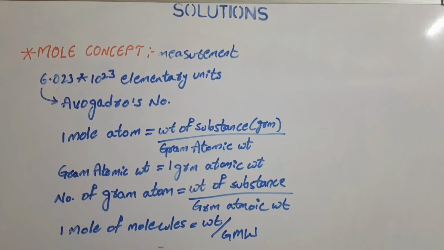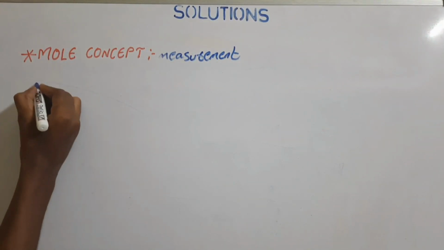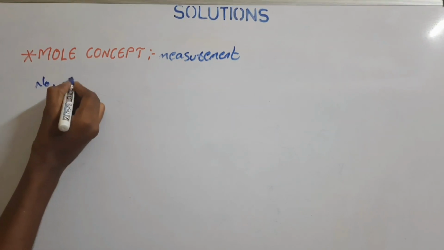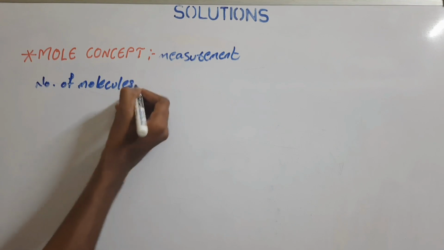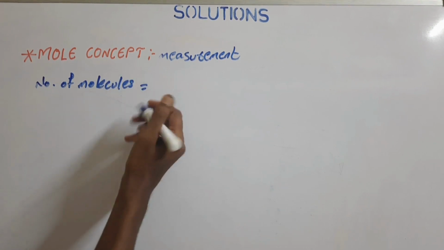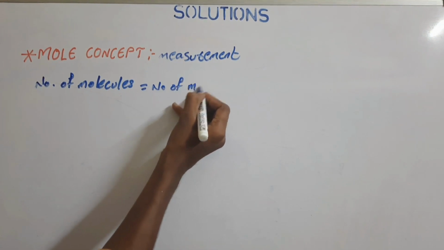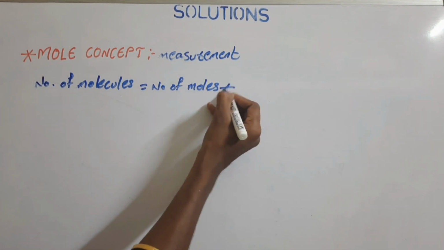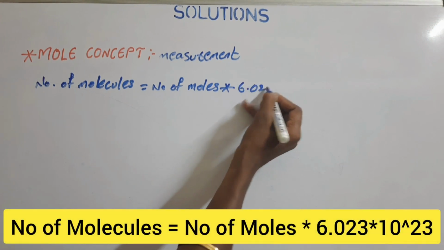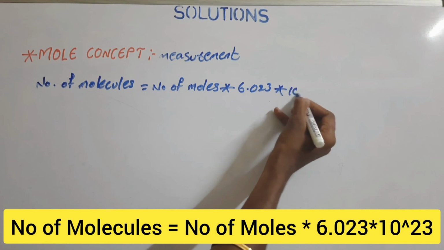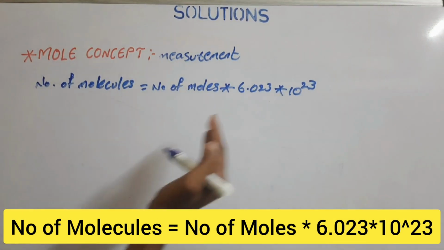And if you look at other important formulas, the number of molecules present in a solution can be calculated by the formula: number of moles present in the solution into Avogadro's number, which is 6.023 into 10 to the power of 23.